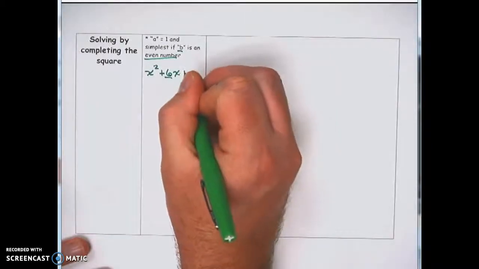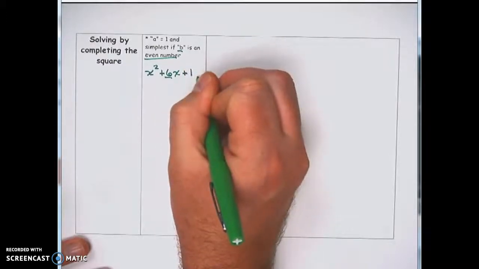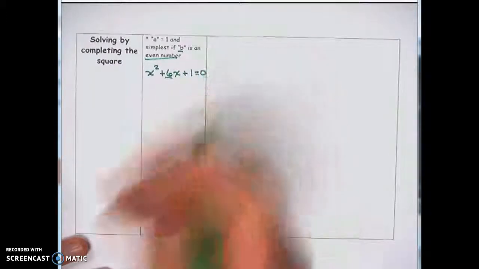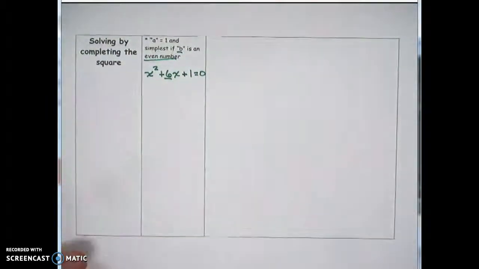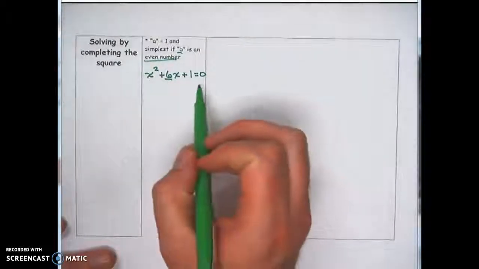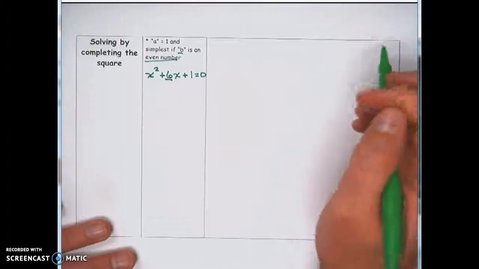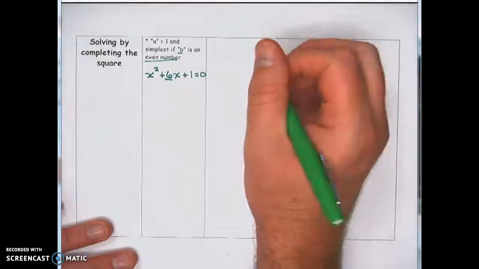And then it doesn't matter what this number is over here for us to complete the square, because we're going to end up choosing our own number anyways. And so we're going to look at problems that look like this today. And actually, why don't we start with doing this problem. We'll do one for completing the square, and then we'll go from there.